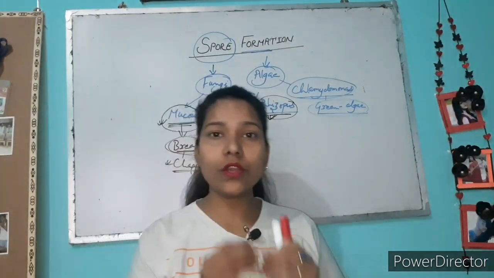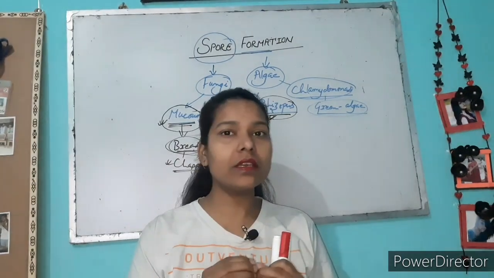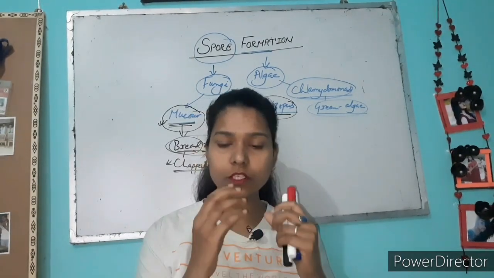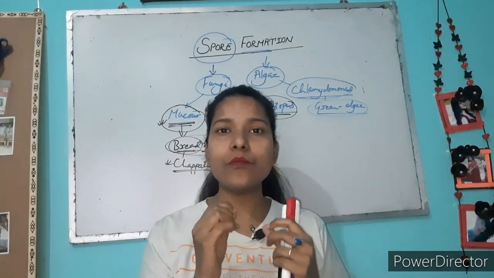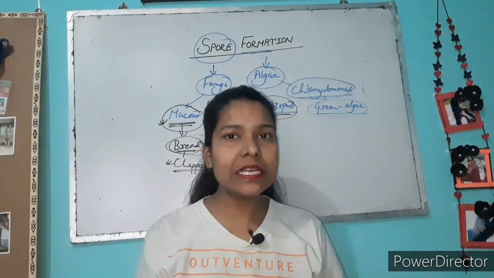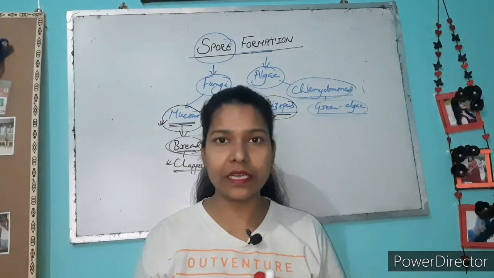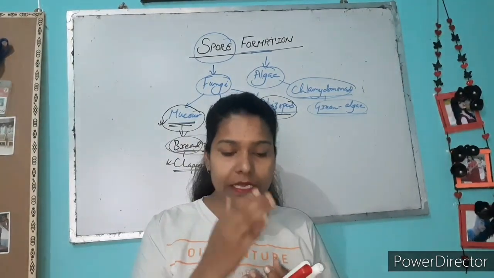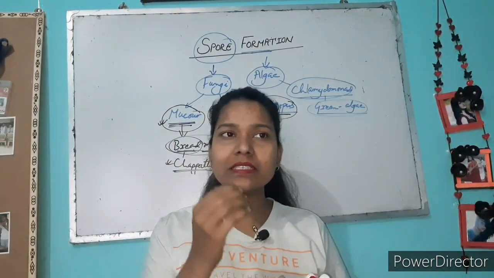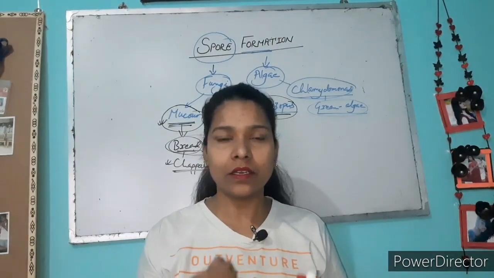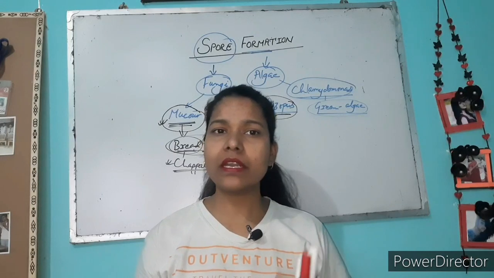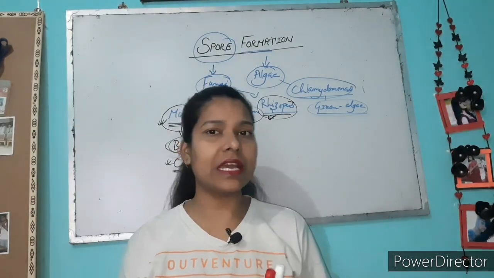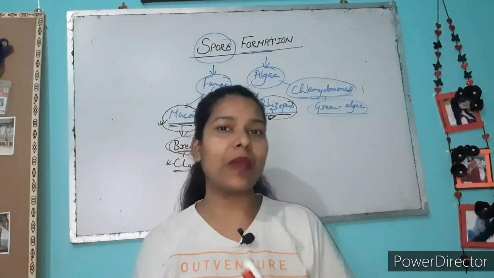Actually, we are going to learn spore formation. A spore is a dust-like particle. It may be flagellated or non-flagellated. A spore is just like a seed, but a seed is fertilized, whereas a spore is not fertilized; it is formed from a single parent.